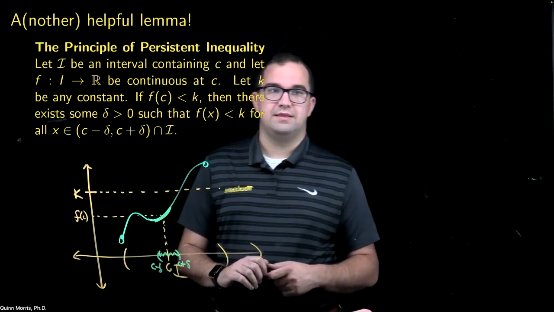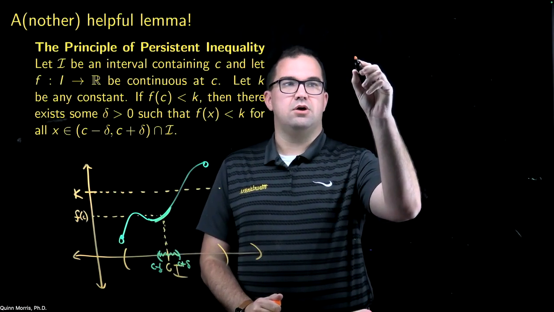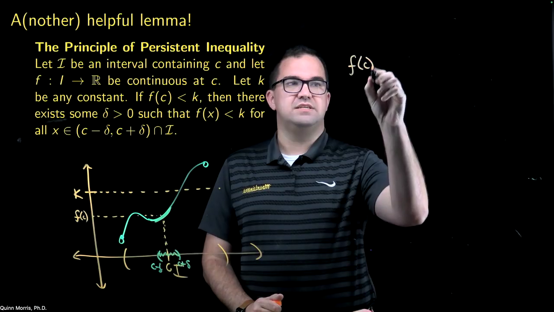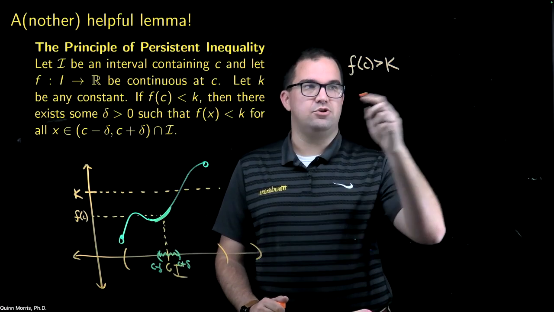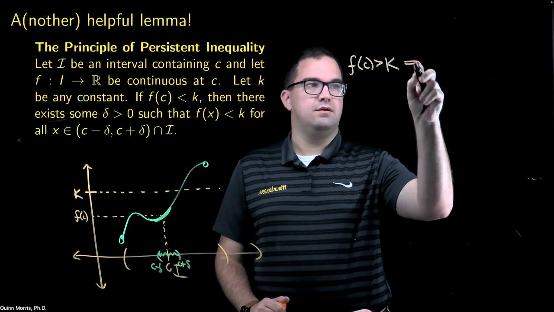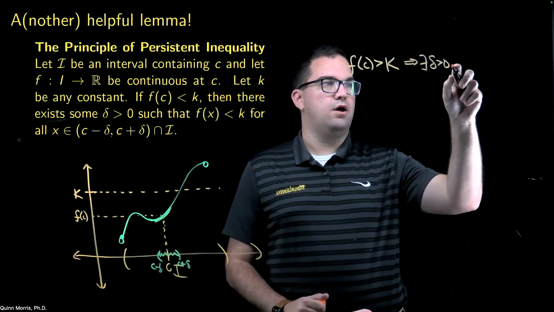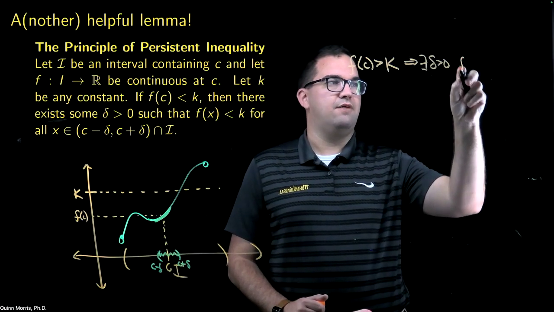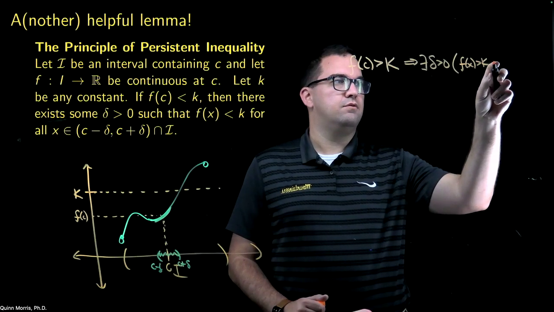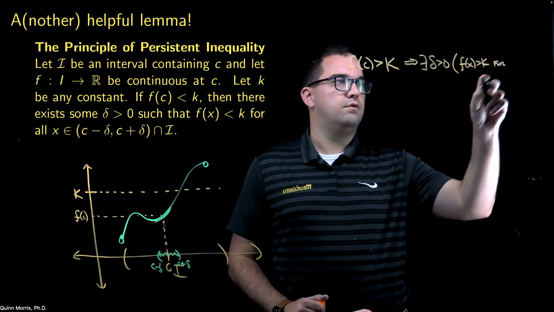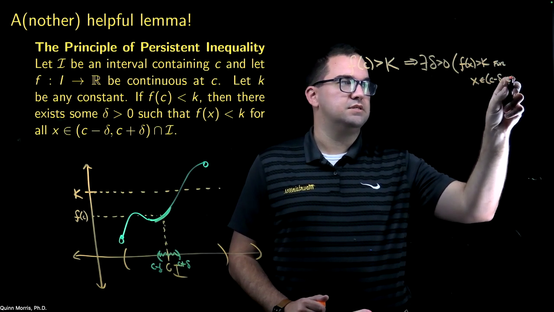And it's also worth noting that you can prove something equivalent in the other case. So if you have f of c greater than some value k, then you can show similarly that there exists a delta greater than 0 such that f of x is greater than k for x in c minus delta to c plus delta.